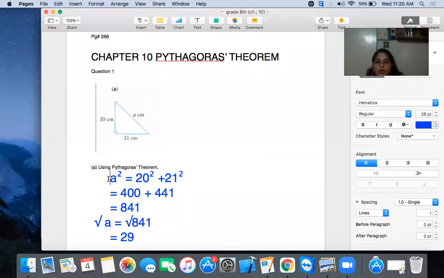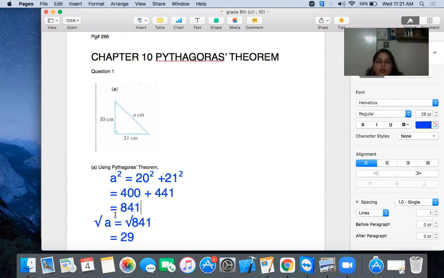So what is the hypotenuse? The hypotenuse is not given, so just write a square. What is the value of the base? It is 20. And what is the value of the hypotenuse? Oh, sorry, the opposite side, that is 21. Okay, these values can be swapped because both have the positive sign. So the square of 20 is 400 and the square of 21 is 441. Add them, then you get 841. You can use your calculator.